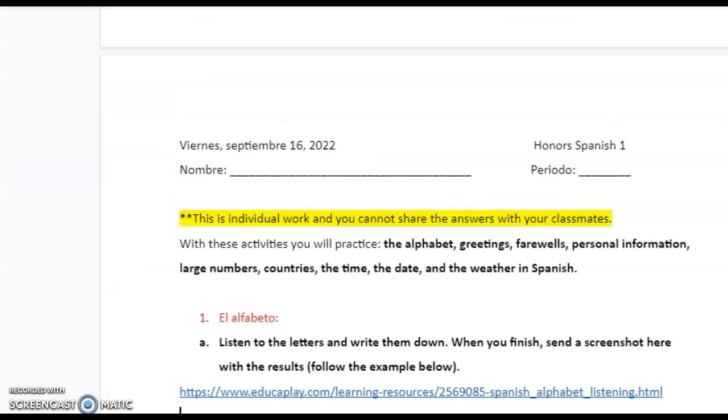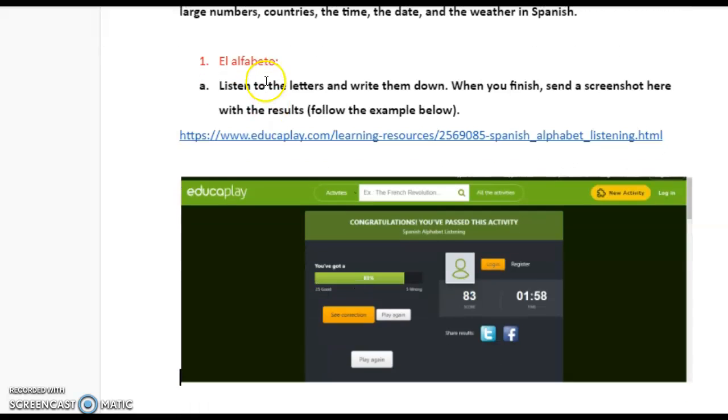So now, when you go to the document, you are going to find this. Write your name, your period here. These activities are going to help you to practice all these topics. And this assignment is divided into 8 parts. The first one is the alfabeto, the alphabet. You are going to listen to the letters and write them down. When you finish, send the screenshot here, something like this, okay?